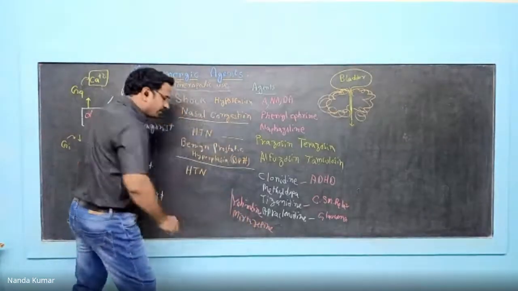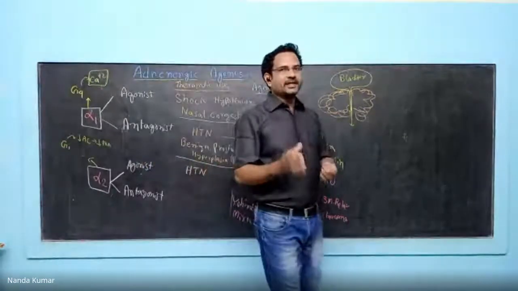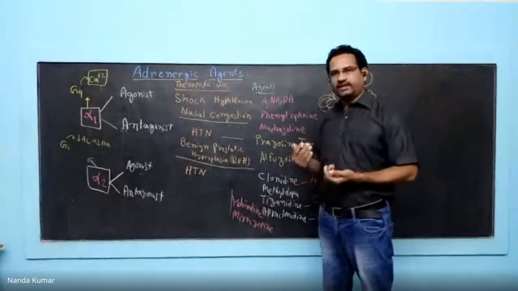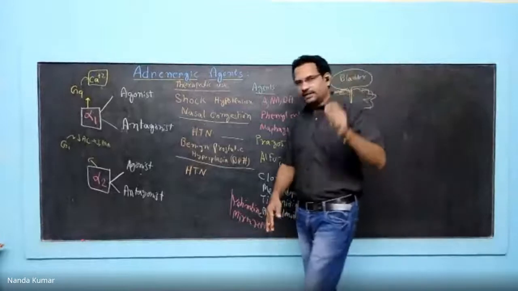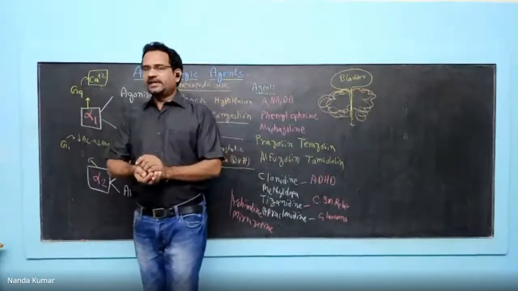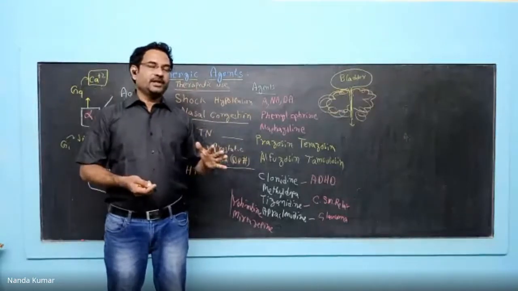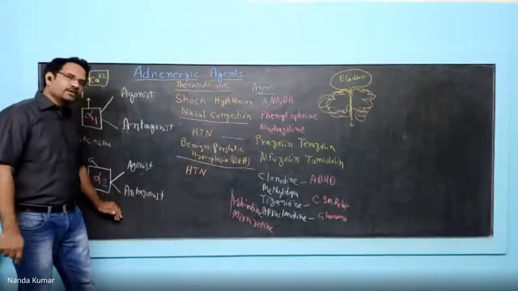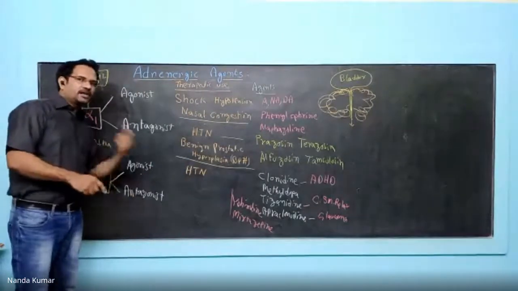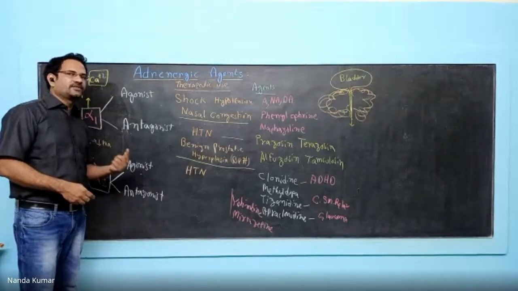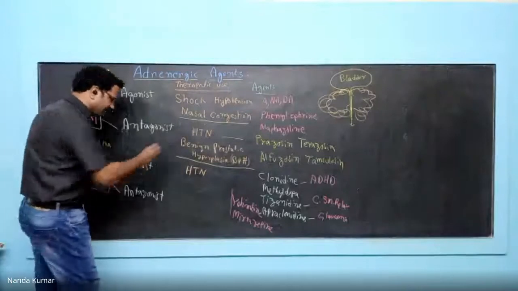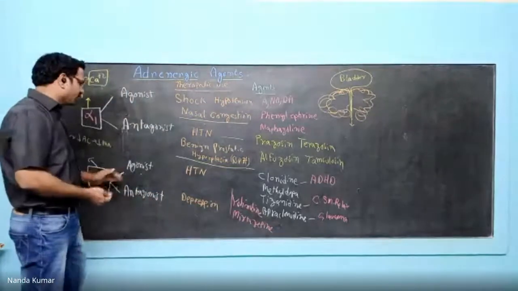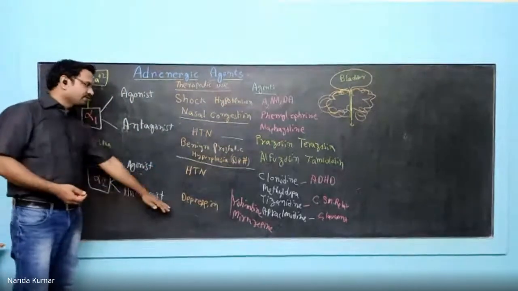Yohimbine, you don't have allopathic medication with yohimbine. Only certain homeopathic and Ayurvedic people are using this yohimbine. Yohimbine is used to increase vitality, whereas mirtazapine is used to treat depression. I told you already, one of the reasons for depression is the reduced levels of serotonin and noradrenaline. So what happens when you use these drugs? They are alpha 2 antagonists. When you block alpha 2 receptors, noradrenaline levels increase. If the levels are increased, you can treat depression. So agonists are used to treat hypertension, antagonists are used to treat depression.